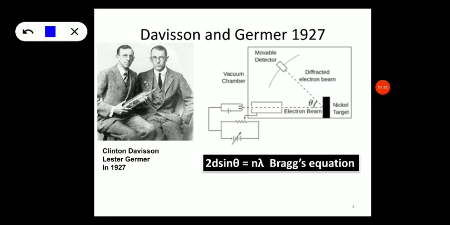So this diagram illustrates the Davisson-Germer experiment. Using the hot filament, electrons were generated and accelerated to about 40 to 68 volts. The beam of accelerated electrons is bombarded on the nickel plate. A diffraction pattern is obtained, which is recorded in a movable detector. The diffraction pattern obtained for the electron was almost similar to the diffraction pattern obtained for the X-ray.